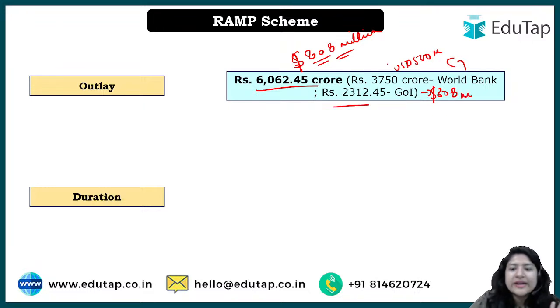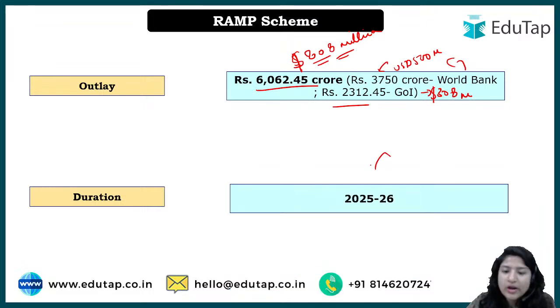In rupees the data has been given, however in dollars also you must know, because the question might come in dollar form also, right? So when we took the loan, it was 808 million. We decided that overall 808 million will be utilized. Out of that, 500 million we have taken as a loan from the World Bank, and the rest, 308 million, the government of India will provide themselves. Alright, duration: currently it has been kept that till 25-26 this scheme will run, and when we reach that stage we will see what the progress is, and then the government will decide whether it should be extended or not.